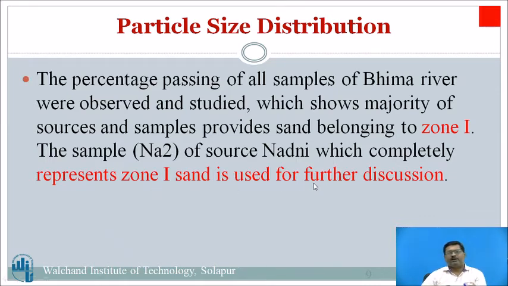Now for further discussion and comparison of the different substitute materials and the river sand, the Nanani sand is taken, and the quarry rock dust, marble powder, and crusher sand samples are all compared.